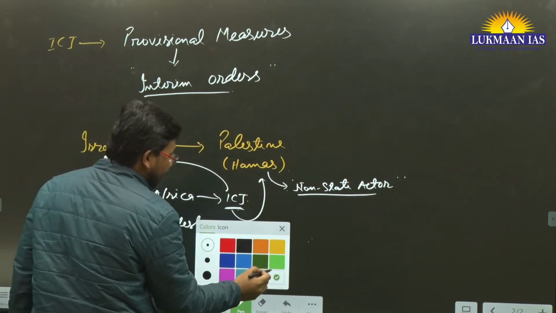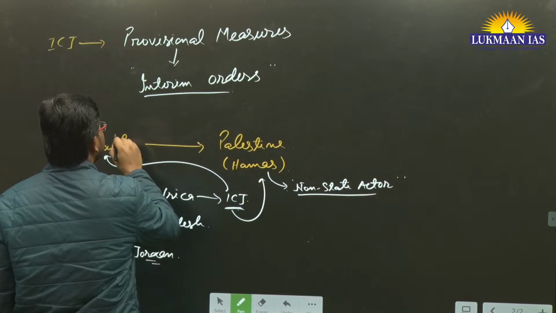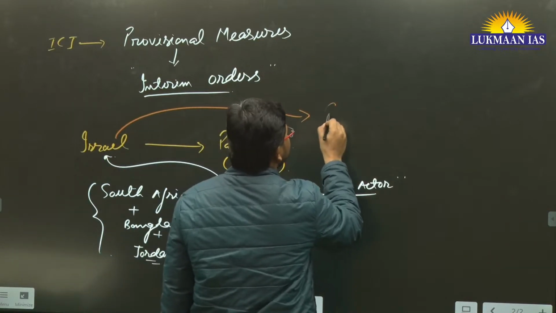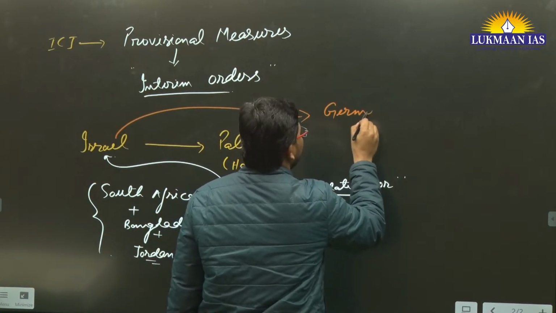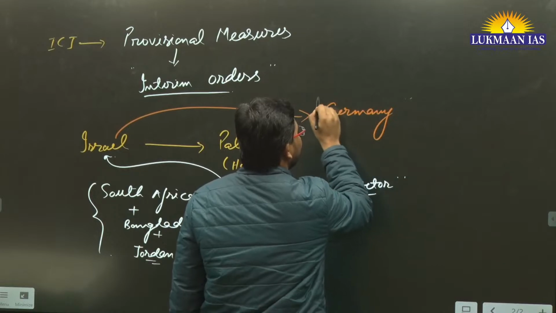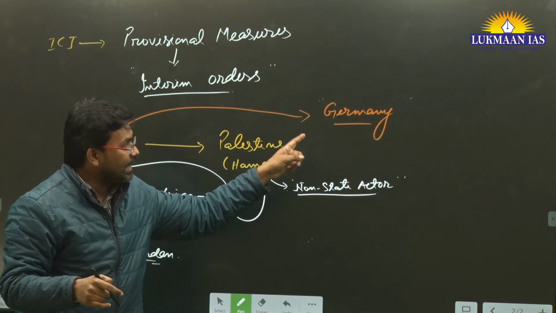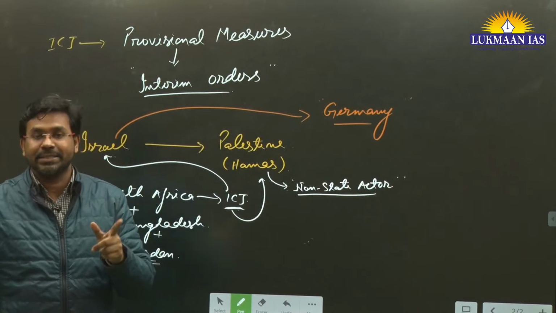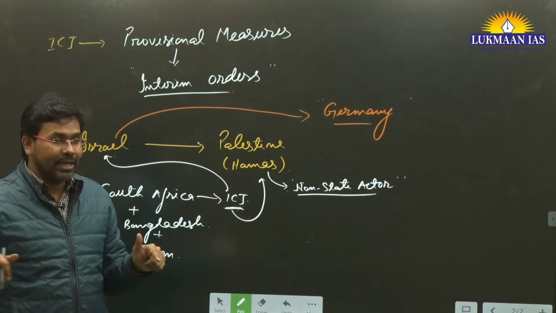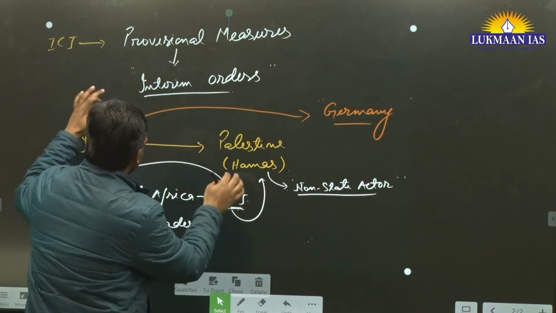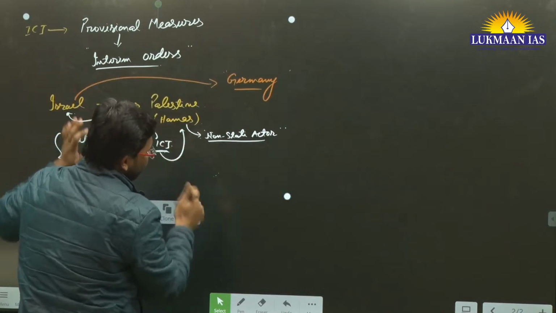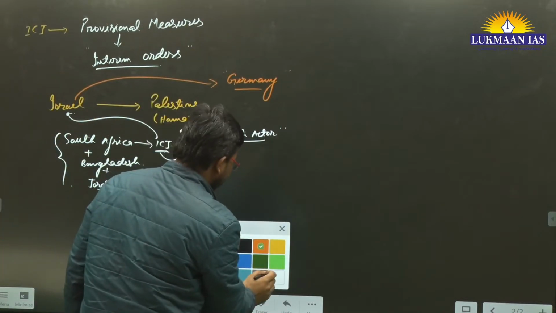But when we talk about Israel, Israel is being supported by Germany. So what has Germany said? Germany says that we are in solidarity with Israel. And here Germany has taken a double standard. Because we need to understand what Germany did earlier.